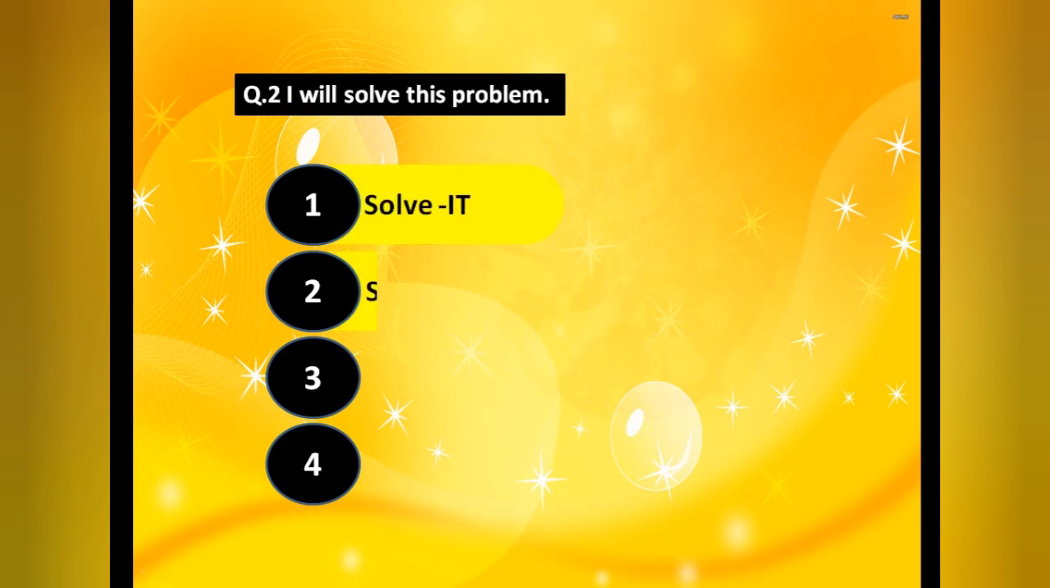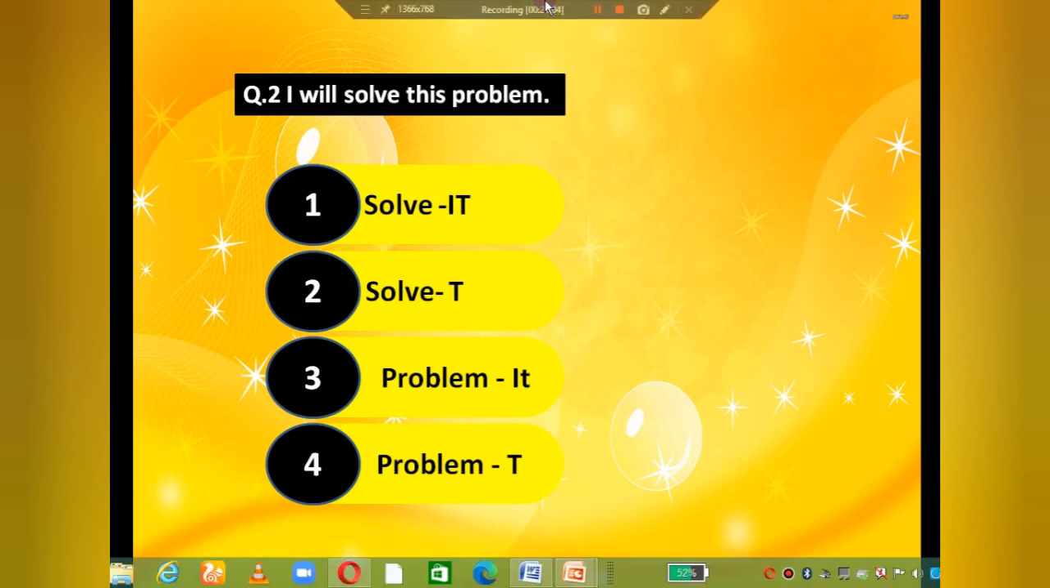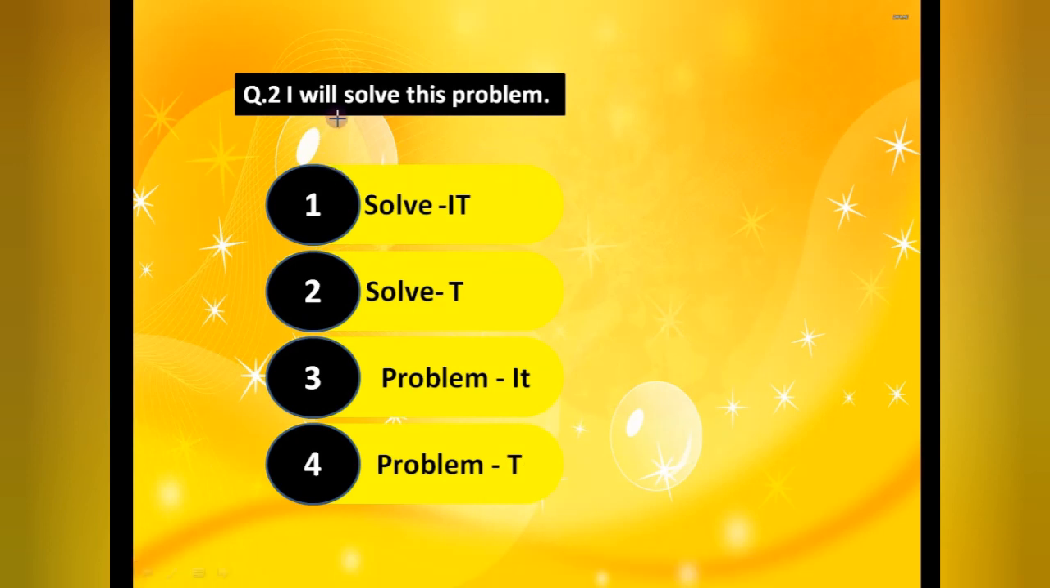Again, first of all, identify the verb, that is solve. So I will solve, verb is solve. Automatically third and fourth are wrong answers. So I will solve what? This problem. So we have got the answer of what. That's why this is our transitive verb.